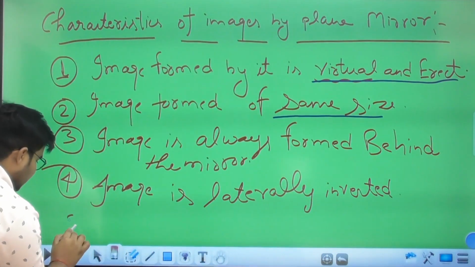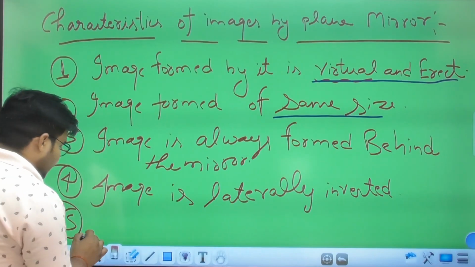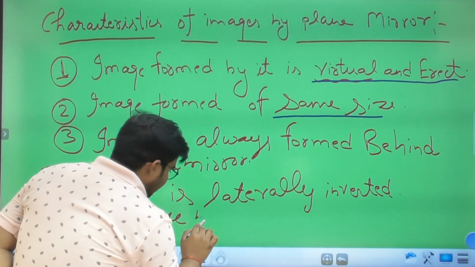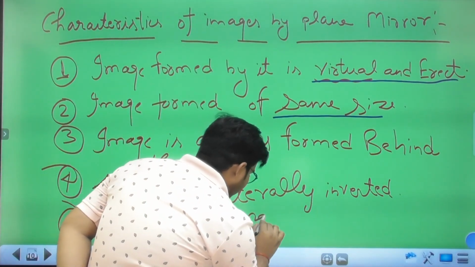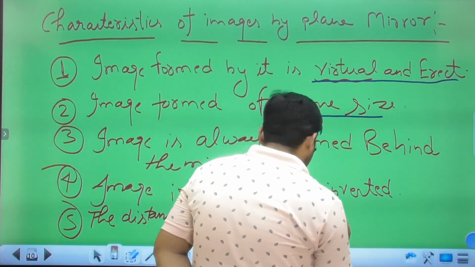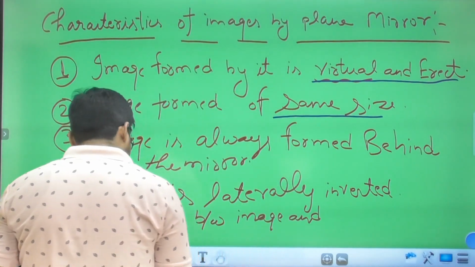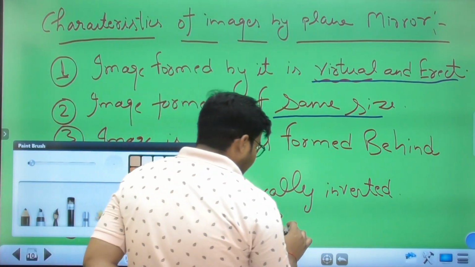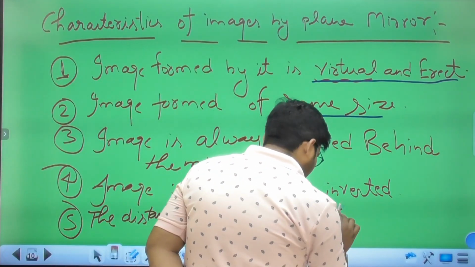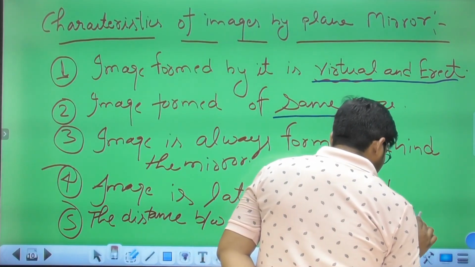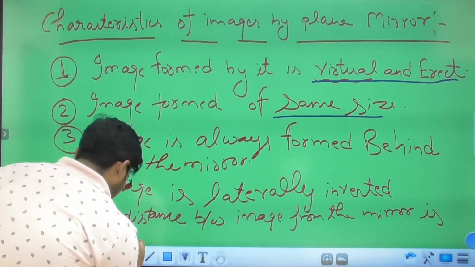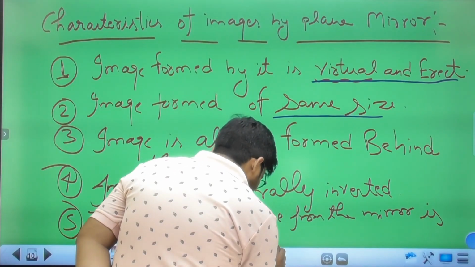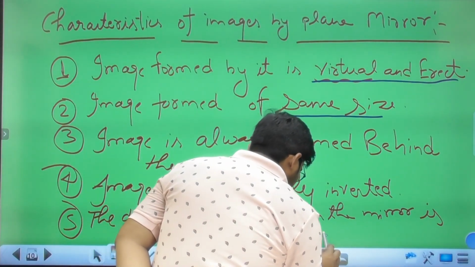Our right is the image's left, and our left is the image's right. And the last characteristic is that the distance of the image from the mirror is equal to the object distance from the mirror.